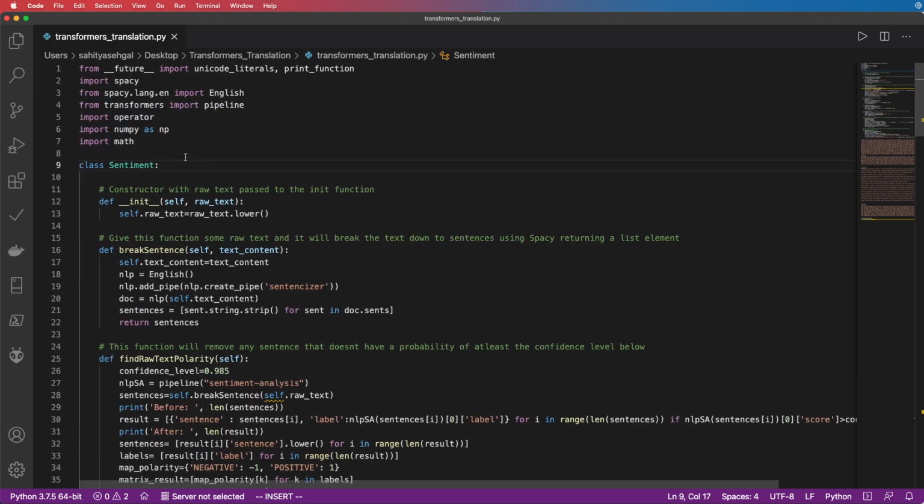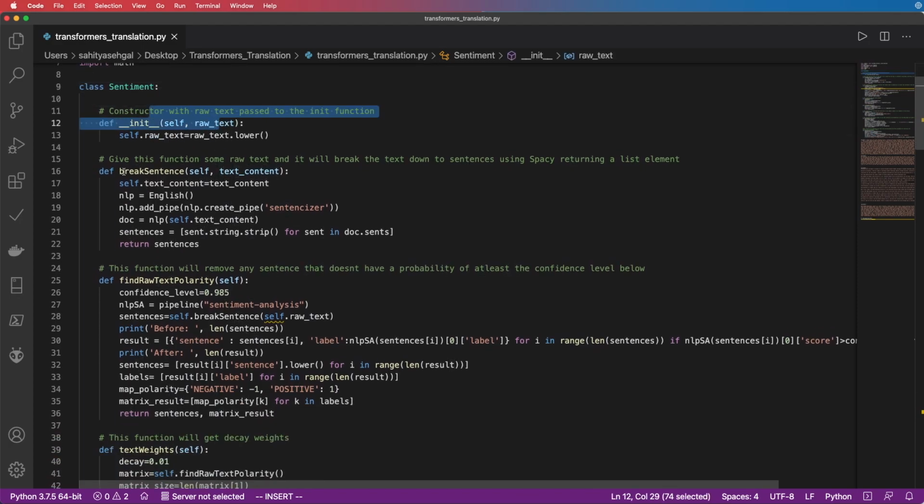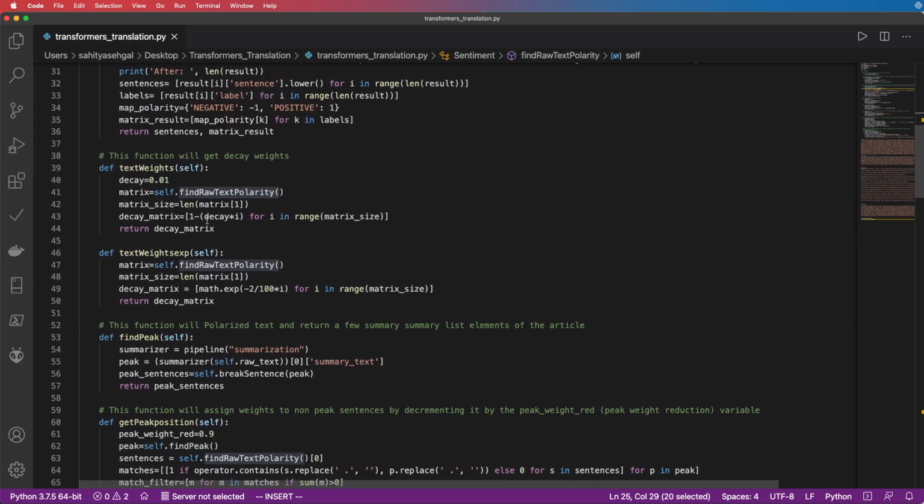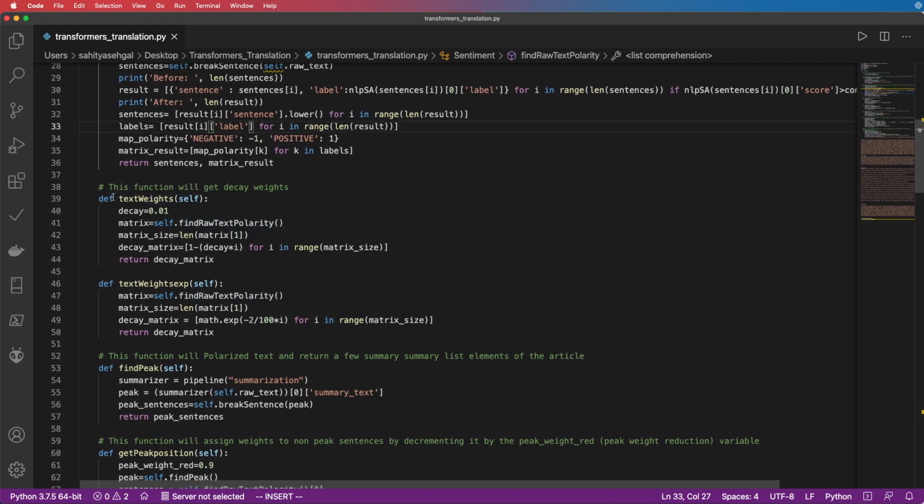And I've started this off really as capping it with a class of sentiment, and under that I've got a constructor. I've got something that's going to go ahead and break the sentence up into lists, and then that's going to go ahead and find the raw polarity for each of those lists. Now once I get all these sentences, it's going to tell me, based on these sentences, what should my decay rate be. So this is my linear function.